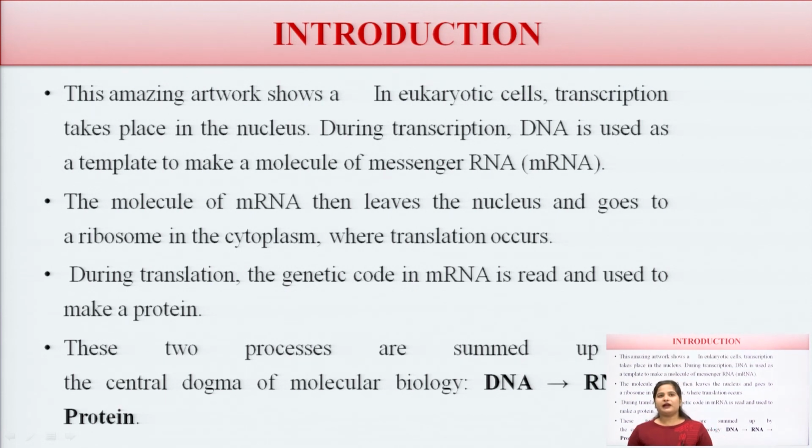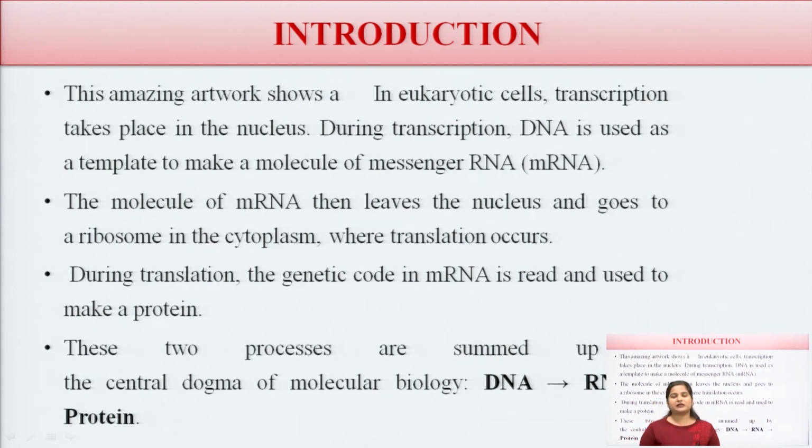The molecule of mRNA then leaves the nucleus, and after its formation it goes to the ribosomes for protein synthesis.